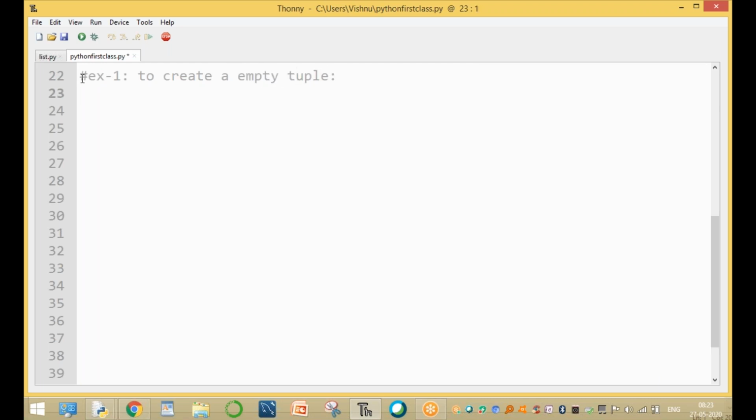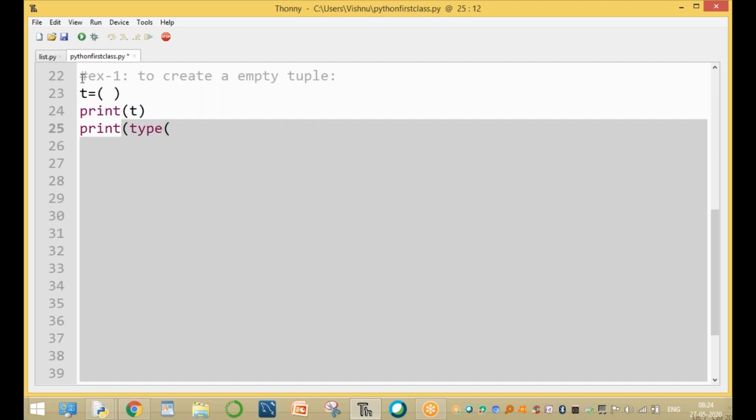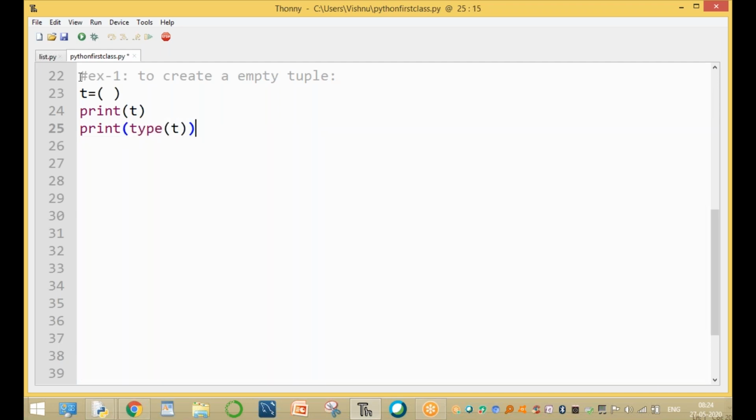Now how to create an empty tuple? T equal to, or A equal to, or X equal to, any variable name. For example, the tuple is called T. T is an empty tuple enclosed by parentheses. Now print T and the type of T, the data type of T. So what is the data type of T?